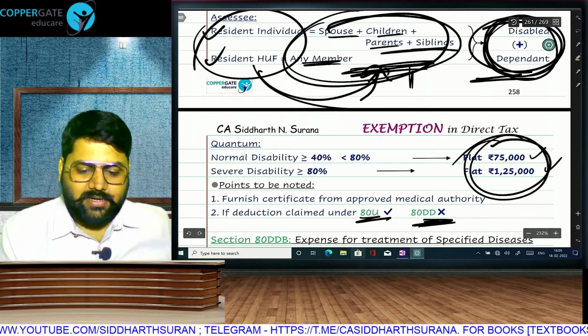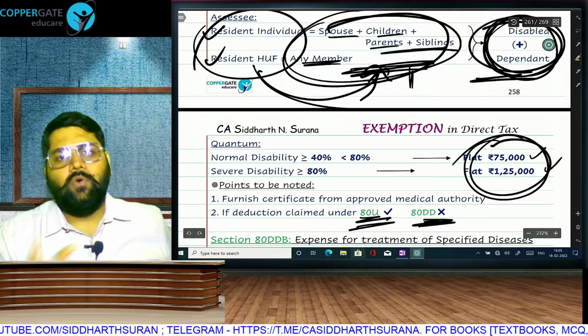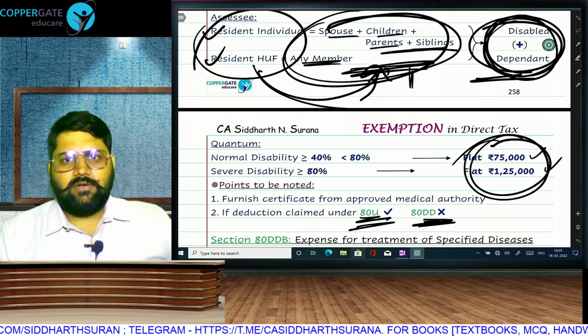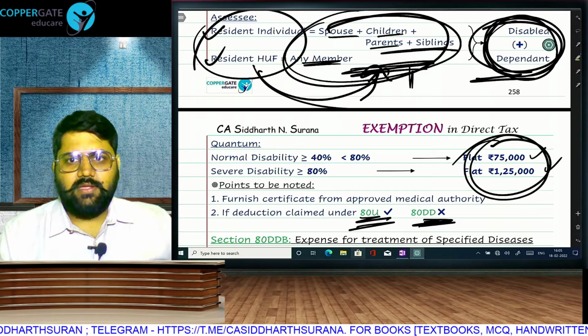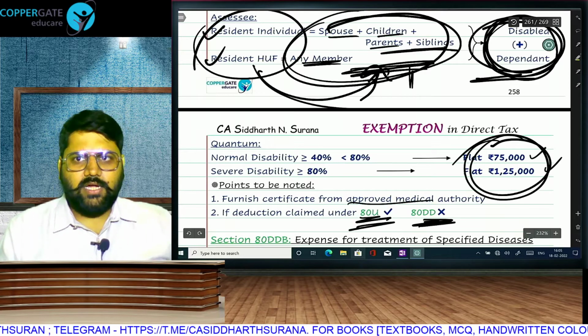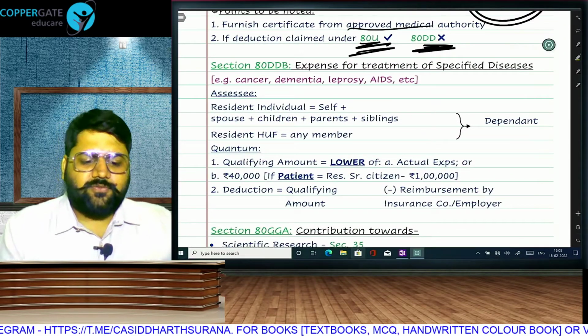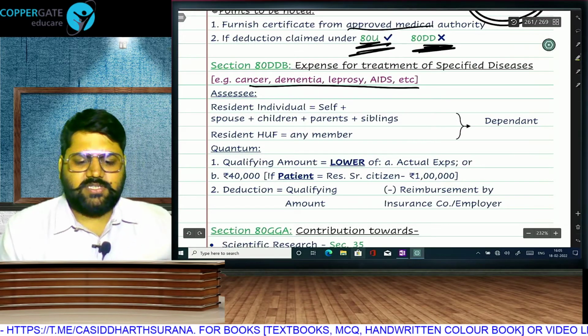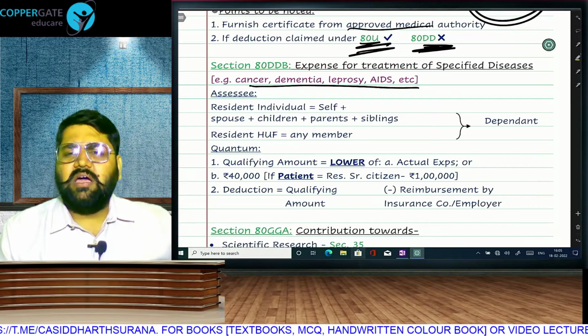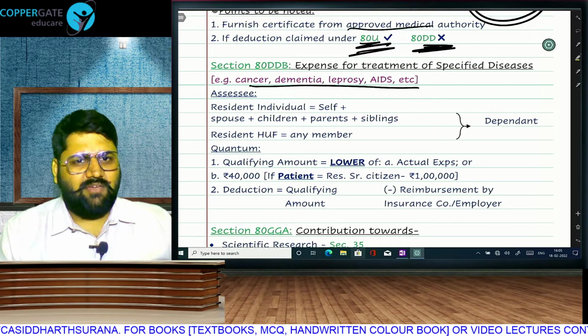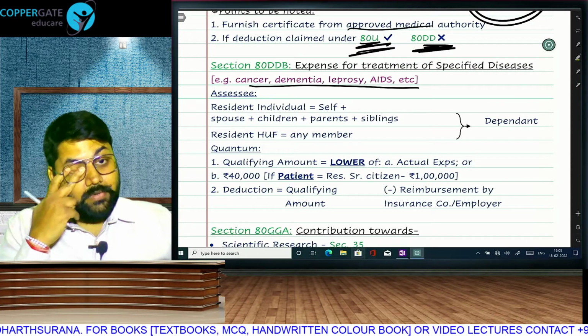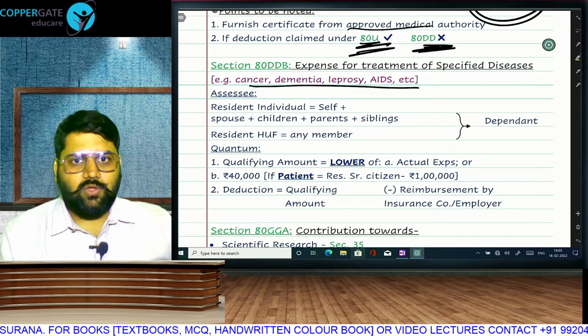If I am claiming 80DD, then the disabled person will not get 80U. Only one of them will be eligible to take it, and here also you will need a certificate from an approved doctor. 80DDB is for treatment of big diseases like cancer, dementia, leprosy, AIDS, thalassemia, hemophilia. If you spend money for treatment of these big diseases, you will get deduction.